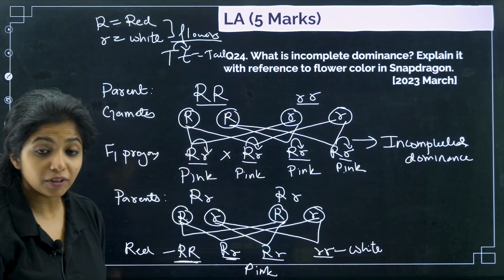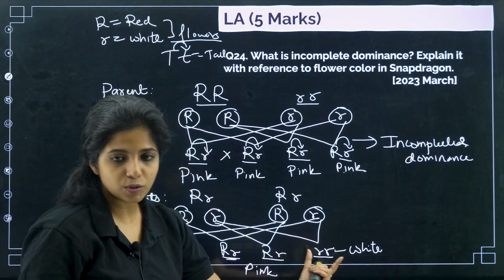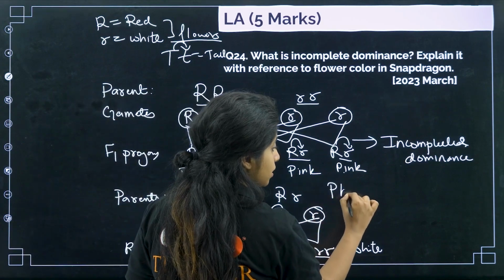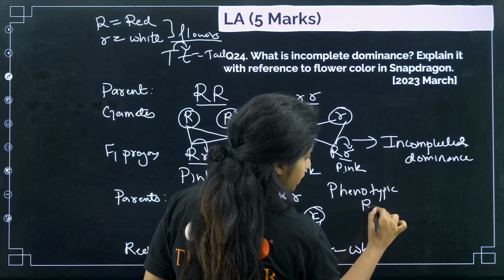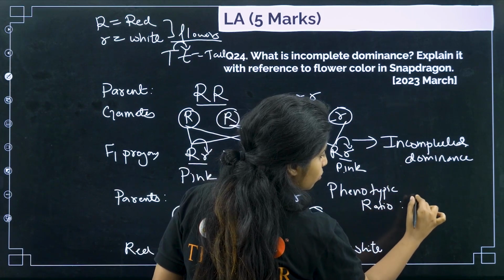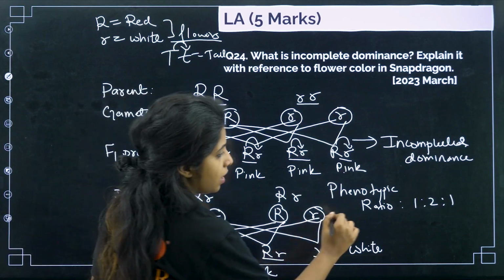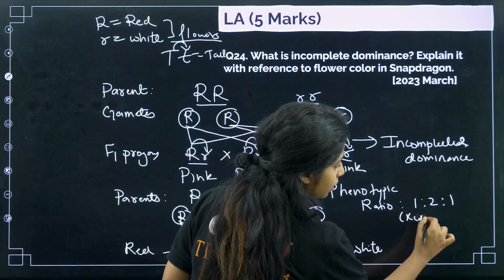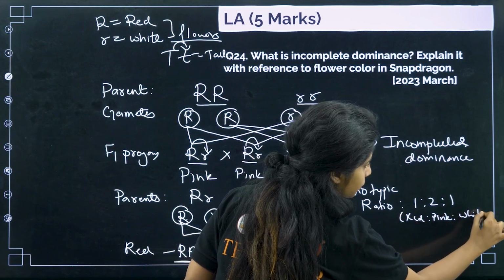So what is the ratio? Phenotypic ratio, how do they look? One is red, two are pink, and one is white. Phenotypic ratio, pheno as in physical appearance, how do they look? The phenotypic ratio will be 1:2:1. How will I write it? Red is to pink is to white.